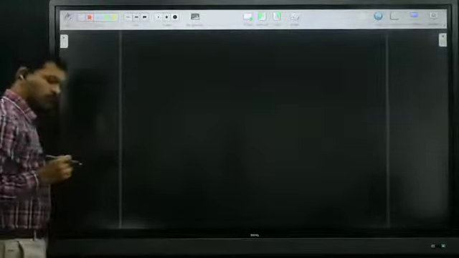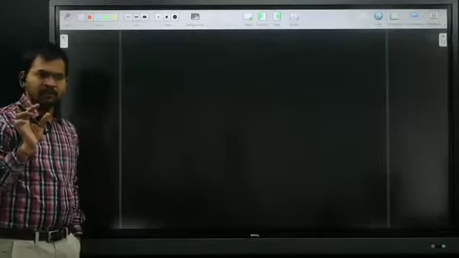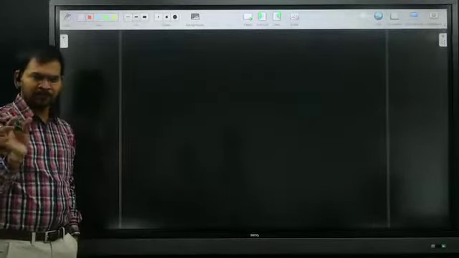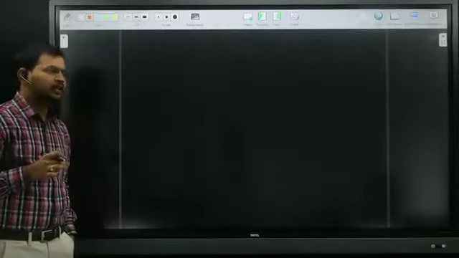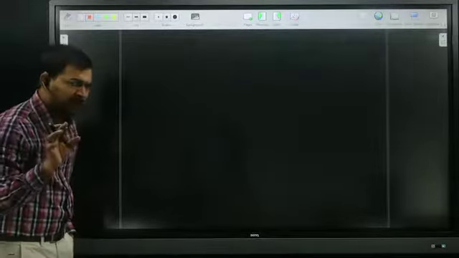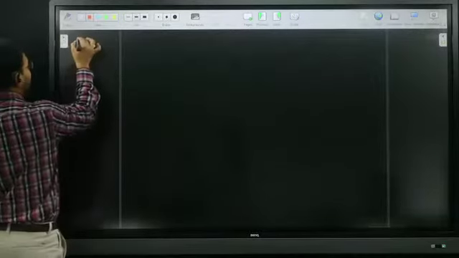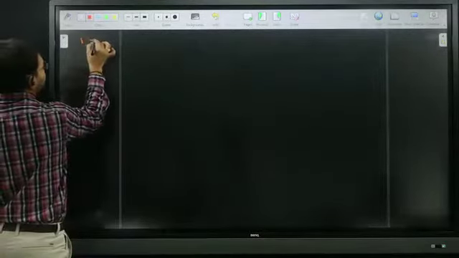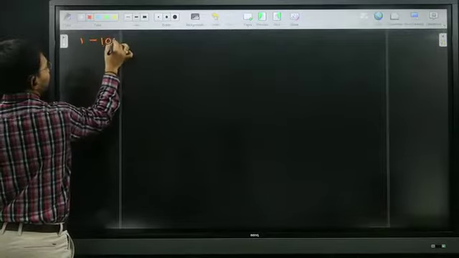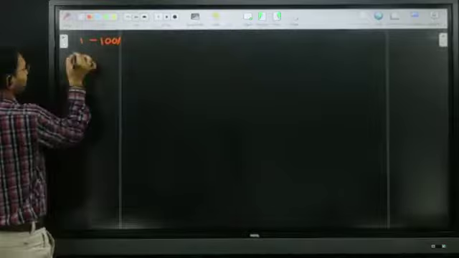I already told you to convert any number or fraction in terms of percentage, so we need to multiply it with 100. For example, 1 is nothing but how much percentage, Amma? 100 percentage. Listen carefully, Amma, this is very, very crucial and very important. Half of this one is 1 by 2, and half of 100 is 50 percentage.